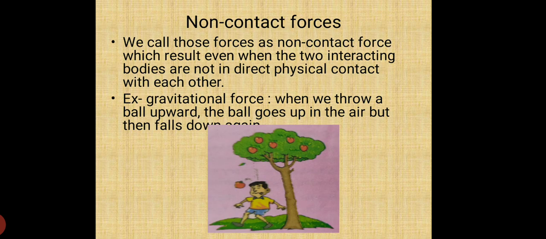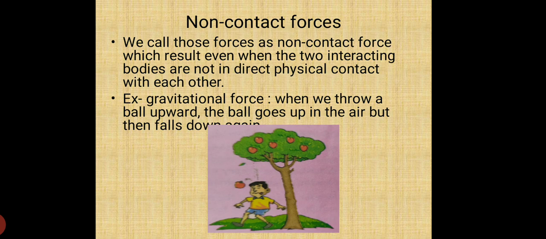Next topic is non-contact force. It means the two objects or bodies are not coming in contact with each other. See in the picture, the apple is falling down. Who is pulling this apple downward? That is gravitational force.